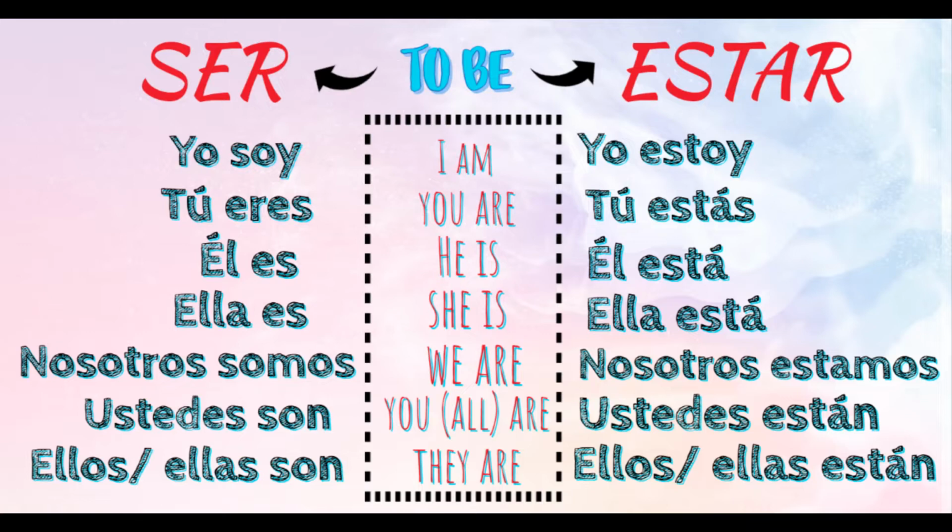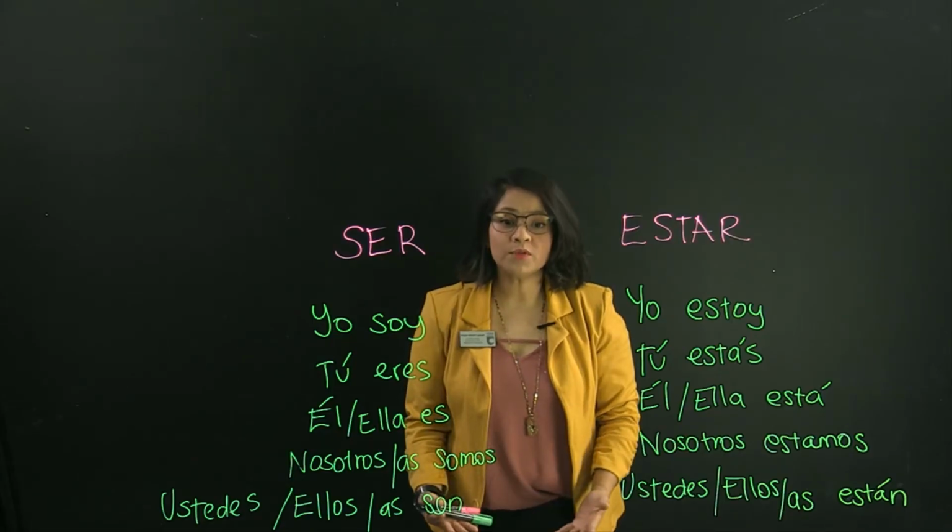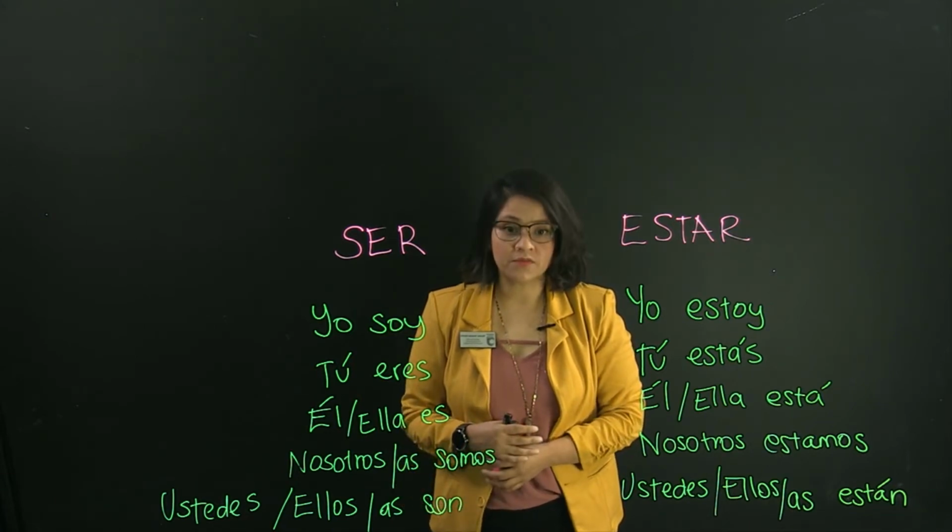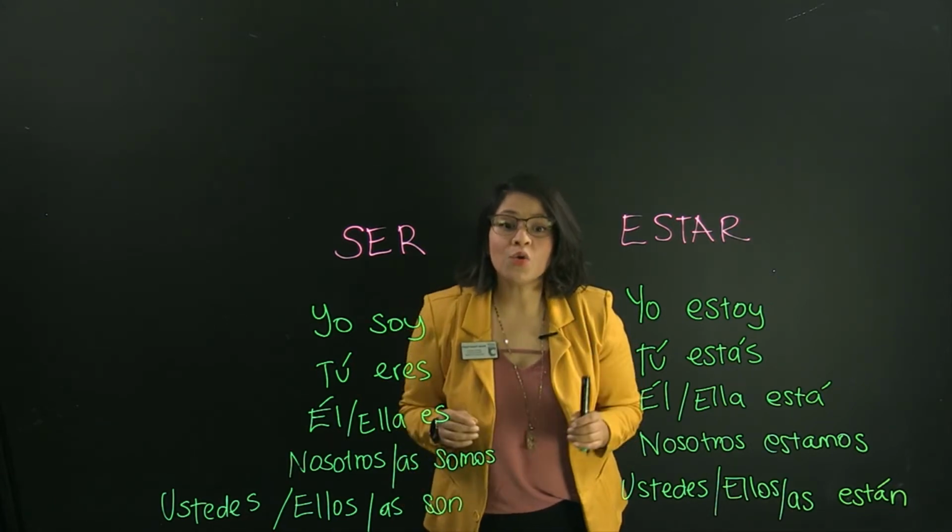For the verb ser, we have yo soy, tú eres, él es, ella es, nosotros somos, ustedes son, ellos, ellas son. Y para el verbo estar, yo estoy, tú estás, él está, ella está, nosotros estamos, ustedes están, ellos están, ellas están. As we previously saw in that picture, we have different conjugations for the two verbs, although they mean